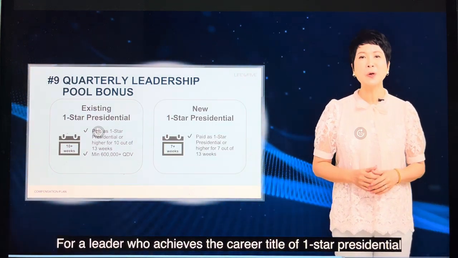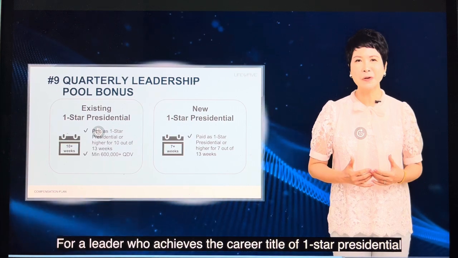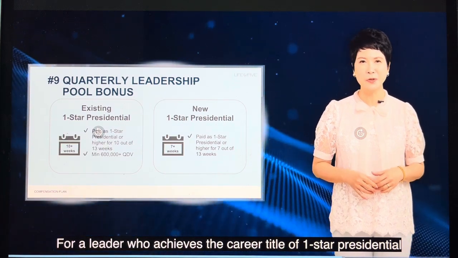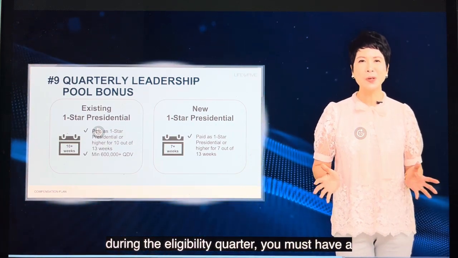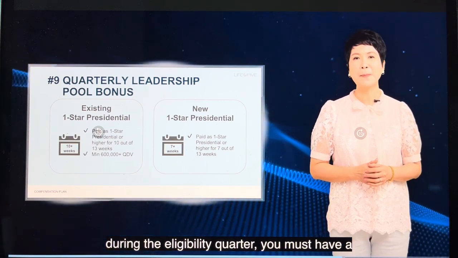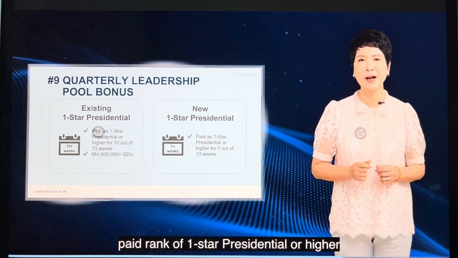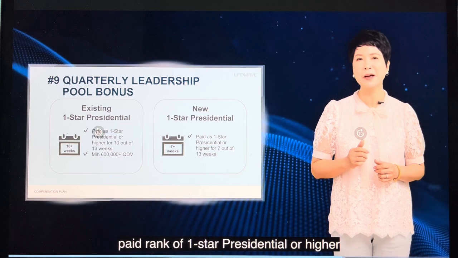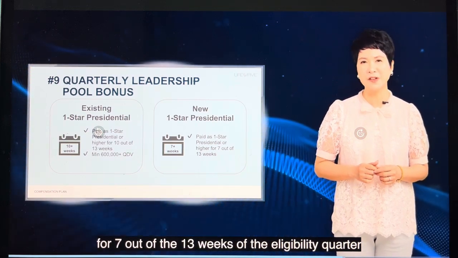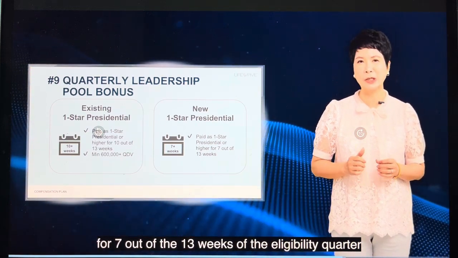For a leader who achieves the career title of 1-star presidential during the eligibility quarter, you must have a pay rank of 1-star presidential or higher for 7 out of the 13 weeks of the eligibility quarter.